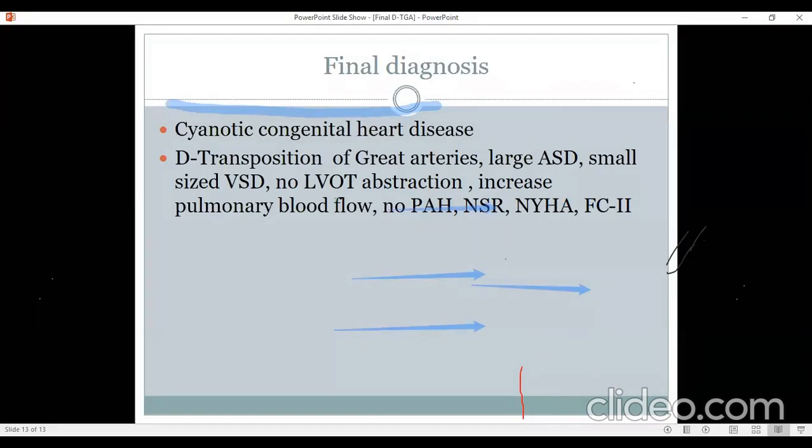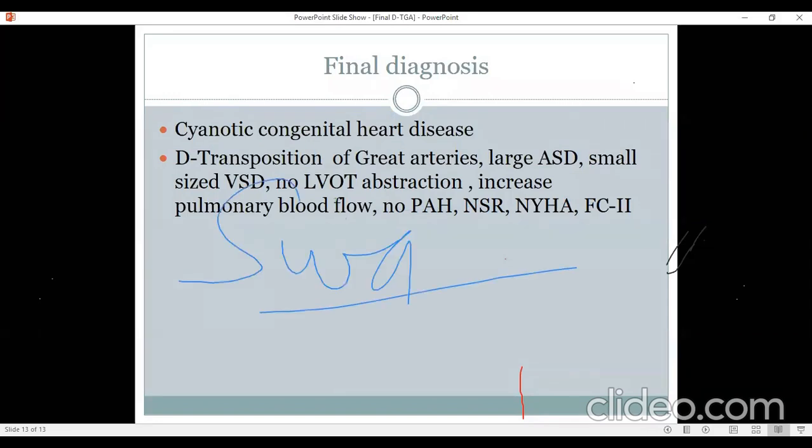Yes, absolutely. So I think the management of this patient will be a Senning or Mustard operation because we cannot go for an arterial switch. Some people may argue for a 2-stage arterial switch operation where you band pulmonary arteries and try and prepare the left ventricle because she's 3 years old and maybe left ventricle can still be prepared. But I think conventionally such patients who have an LV pressure of almost 1/3 or 1/4 of RV pressure are best treated by a Senning operation where you do atrial rerouting and not an arterial switch operation.